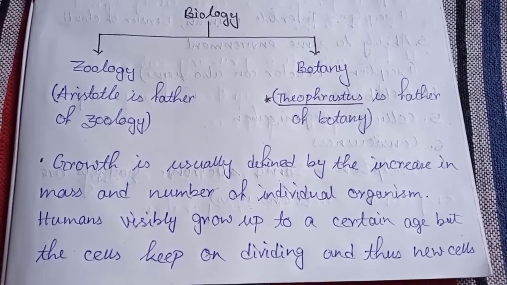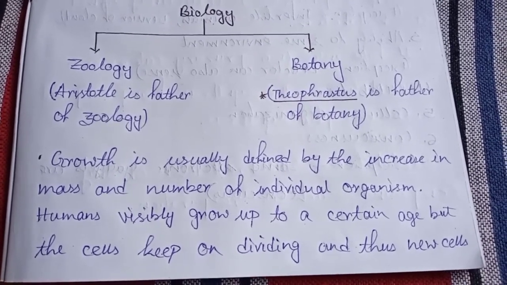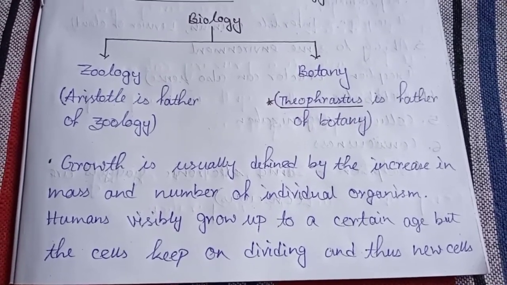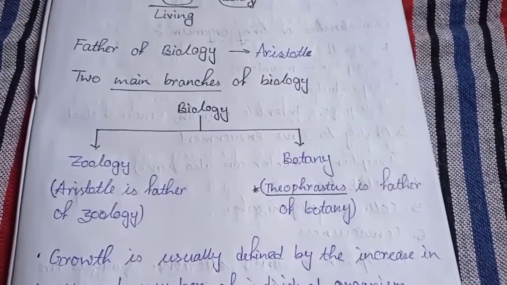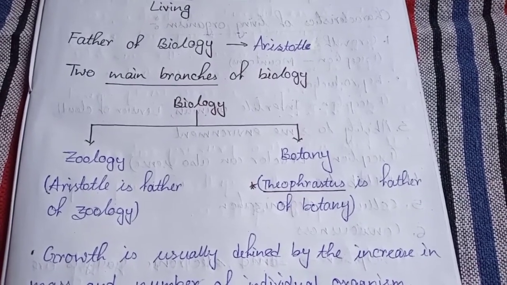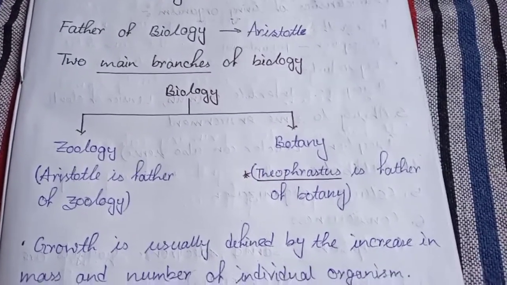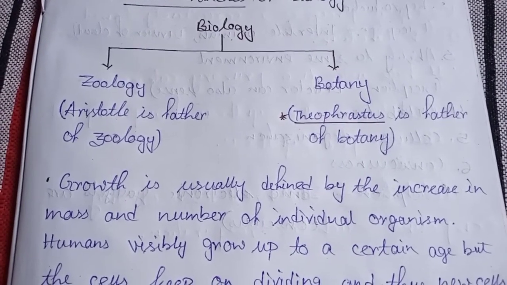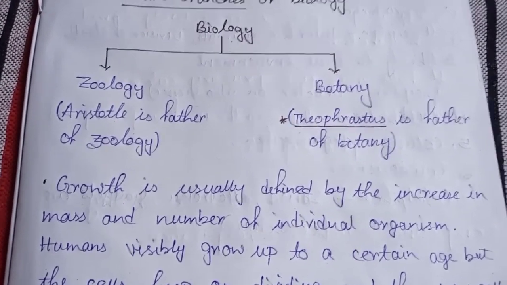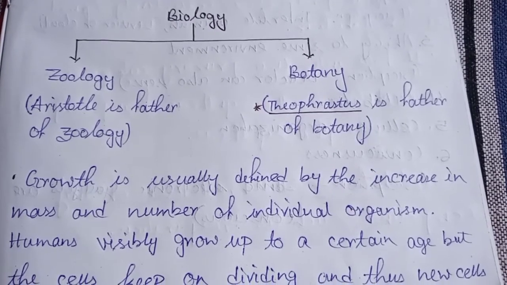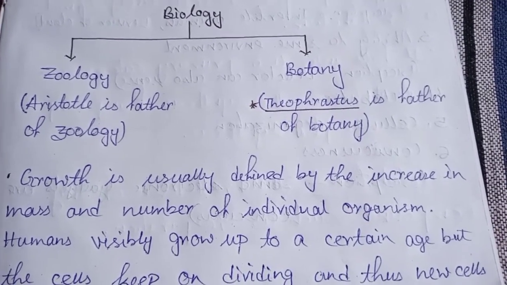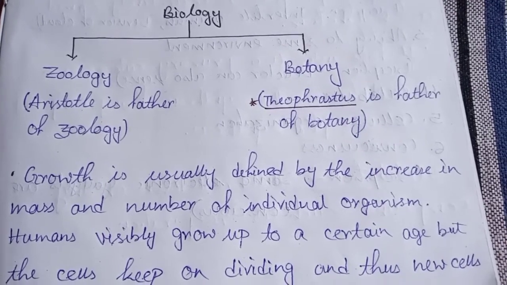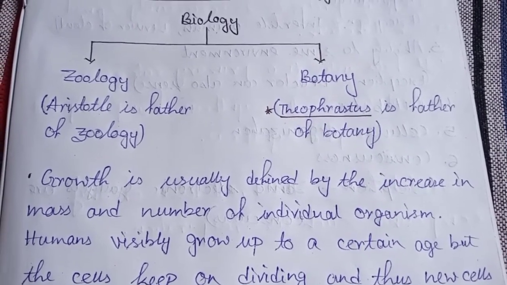And in case of botany, we cannot split the word, but it is the study of plants. Now we know that the father of biology is Aristotle, who was a philosopher. Same here in case of zoology also, the father of zoology is Aristotle. But we have to remember that the father of botany is not Aristotle. The father of botany is Theophrastus.